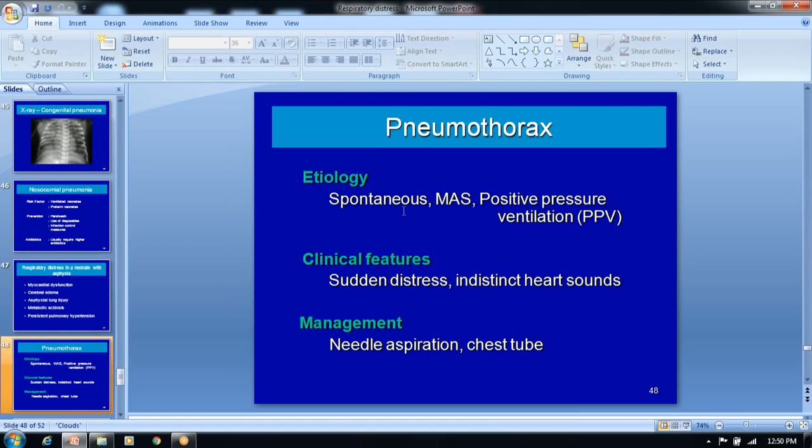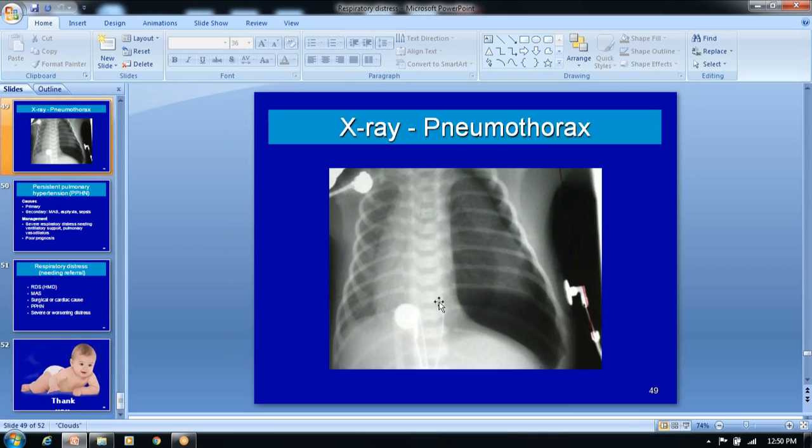Pneumothorax may be spontaneous or due to positive pressure ventilation or due to meconium aspiration. Clinical features are sudden onset of respiratory distress and increased respiratory rate, and we cannot hear the heart sounds when you examine the chest, and we cannot appreciate the apical impulse. We cannot auscultate the air sounds also, indistinct air sounds. So management of this pneumothorax is needle aspiration and you have to put a chest tube.